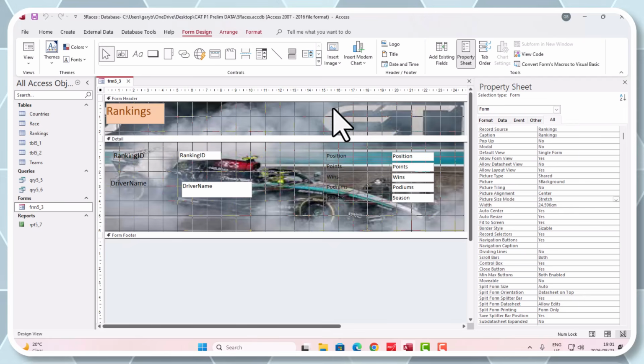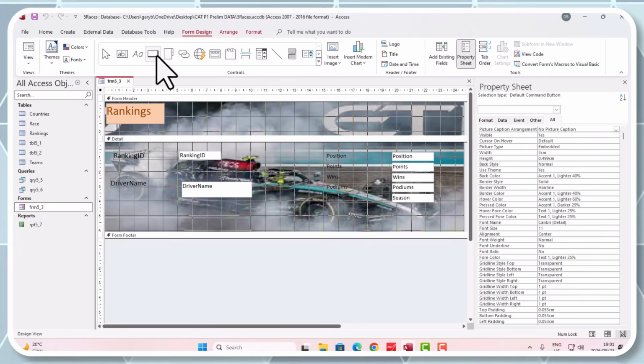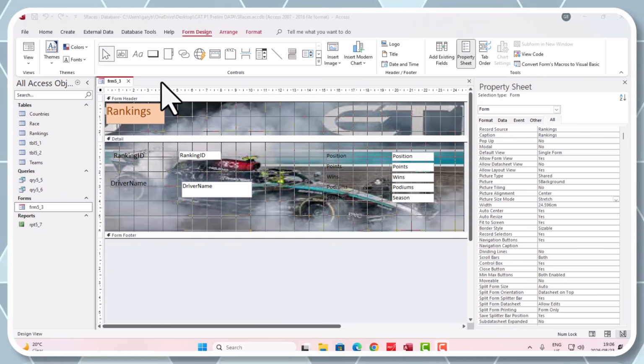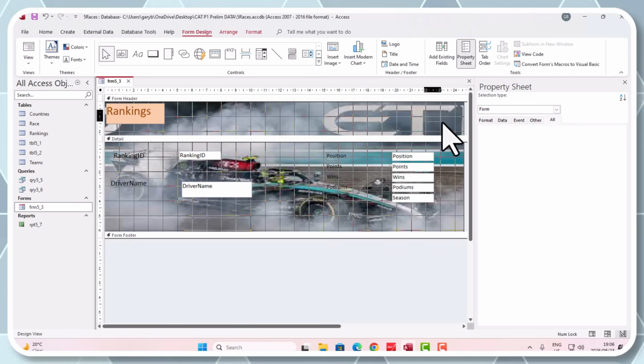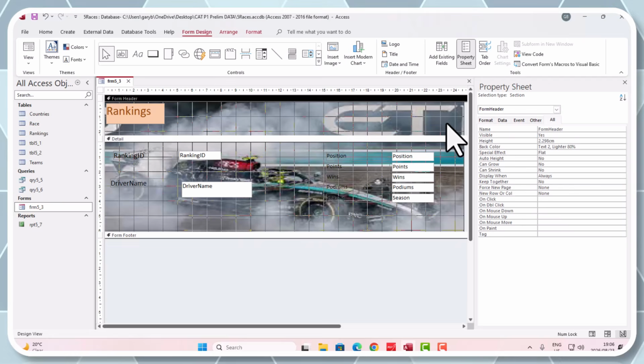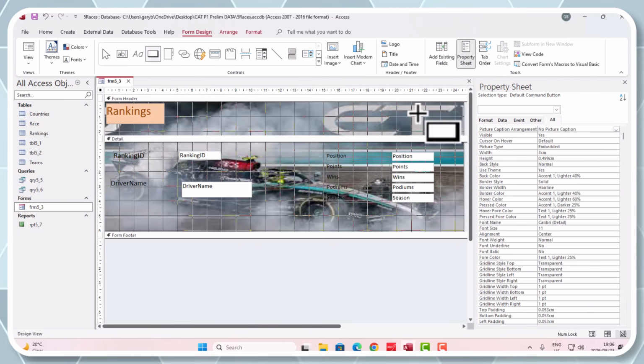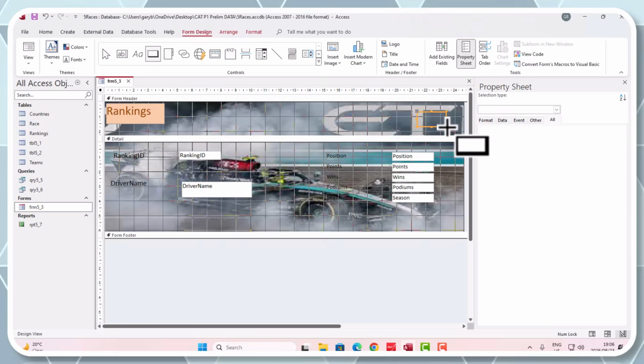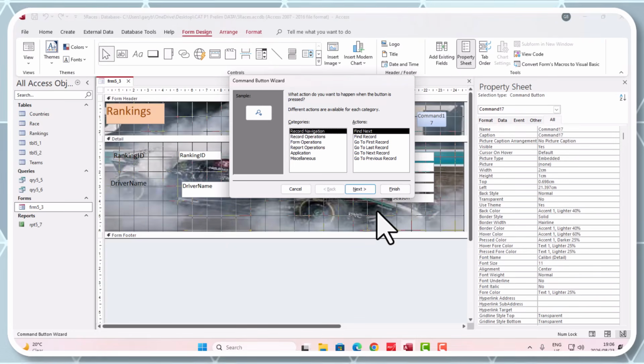And if you look here under form design, there's the function for a button. So guys, let's go put this button in our header. Let's click, and I'm going to drag a space here in the header. Oh, sorry, I didn't click nicely there. Let's try this again. Right, good. There is our button. Now they clearly said to us we must go to the next record, which is under the record navigation.